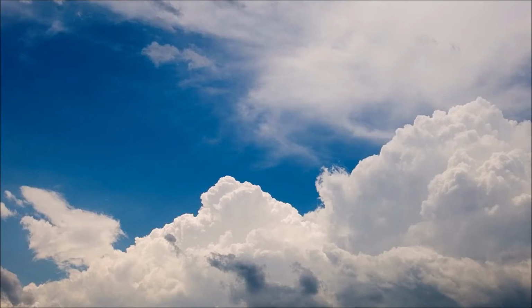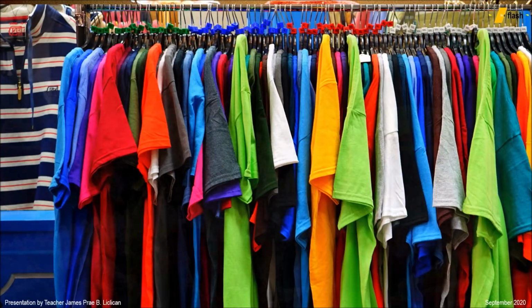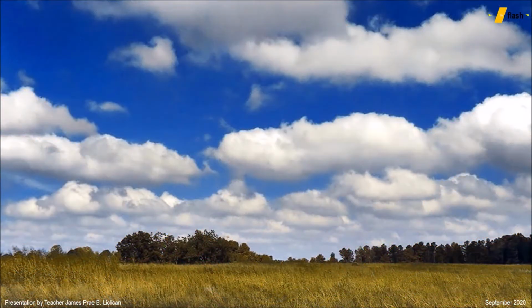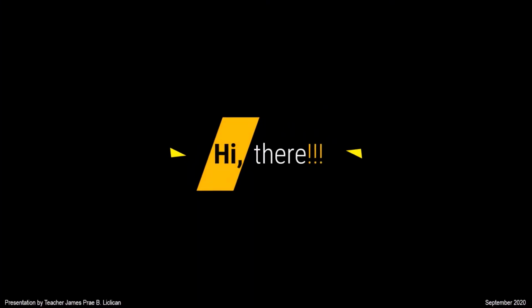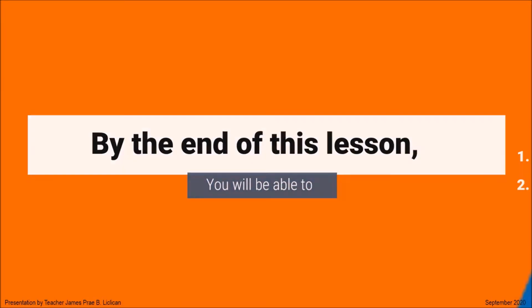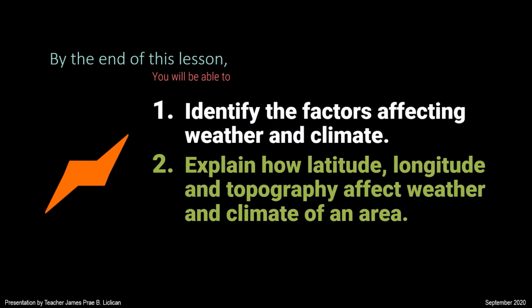One of the things which affects our day-to-day plans is based on weather, from the clothes we wear, to the food we eat, and even the events we attend. In this session, we will be looking at weather and climate. Specifically, by the end of the lesson, you will be able to identify the factors affecting weather and climate, and explain how latitude, longitude, and topography affect weather and climate of an area.